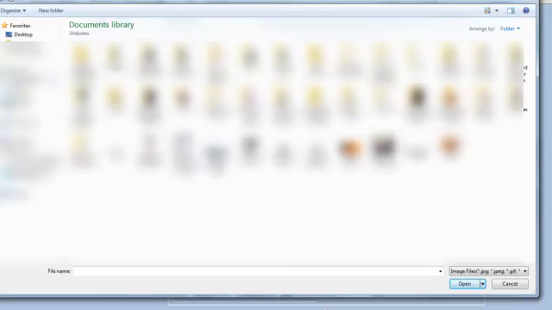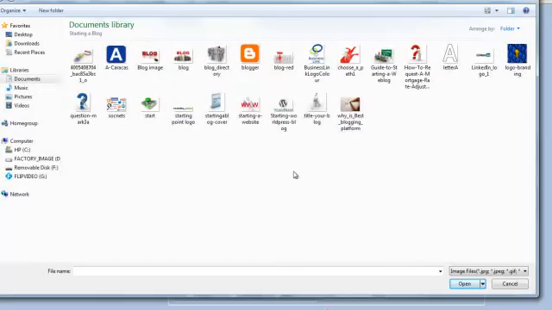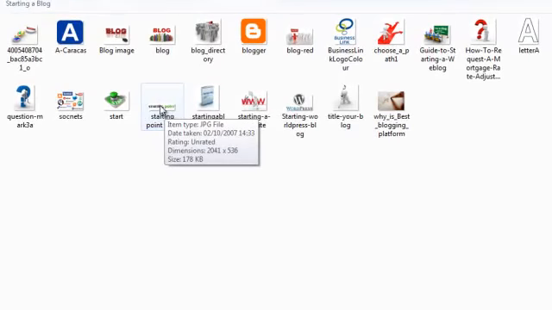I usually create a tab for every site that I have, so that I keep everything in one place. That's a good tip that you can use. So here are all the graphics. It's only one at a time, so what I'm going to do is click on starting. My website name is Starting a Blog. So what I've looked for is words that contain starting a blog. I'm going to try to find some of the graphics that say exactly what I needed to say, which would be starting a blog.